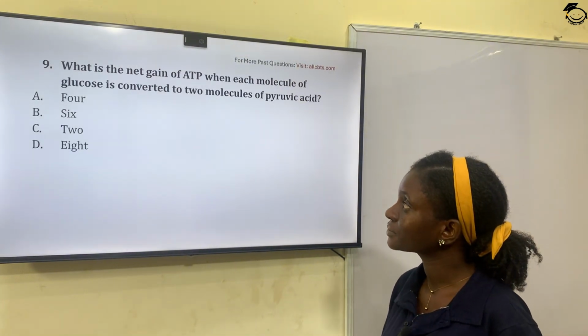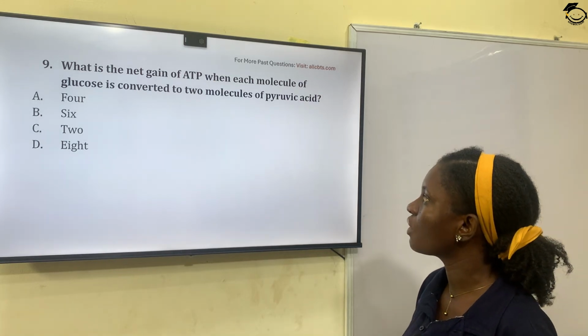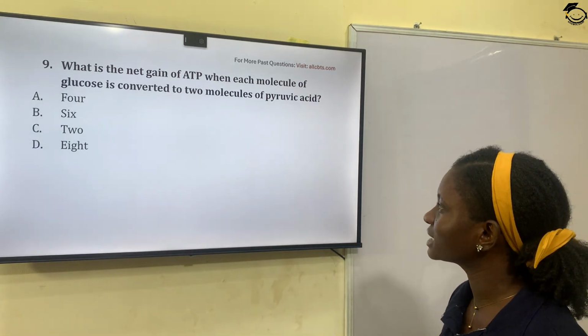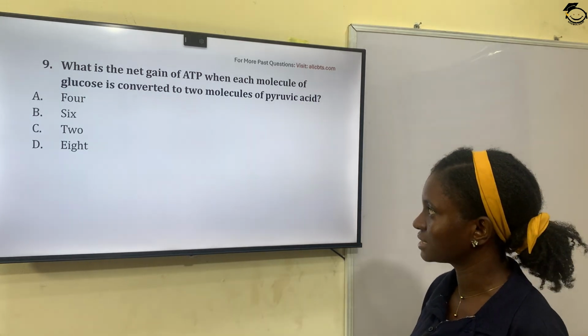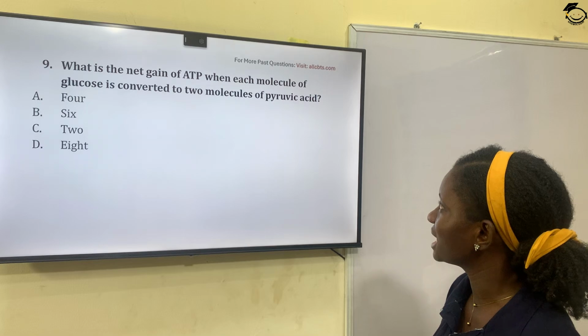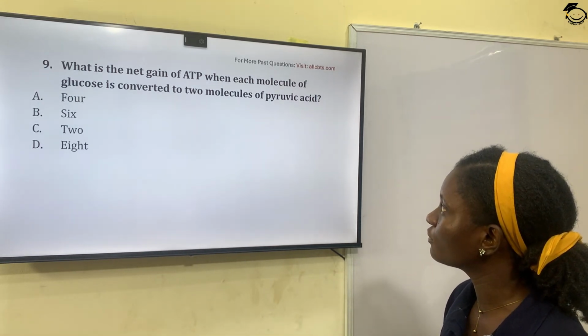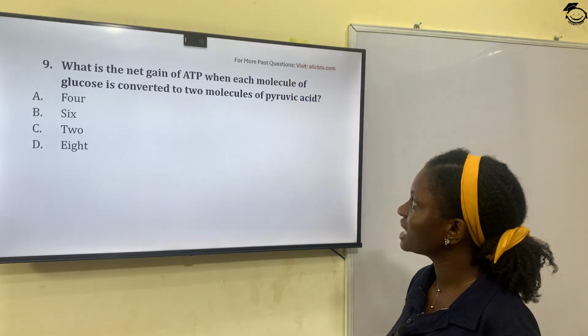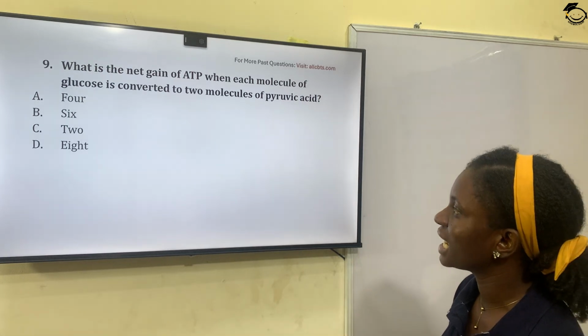Question 9. What is the net gain when each molecule of glucose is converted to 2 molecules of pyruvic acid? So what is the net gain of ATP when each molecule of glucose is converted to 2 molecules of pyruvic acid?